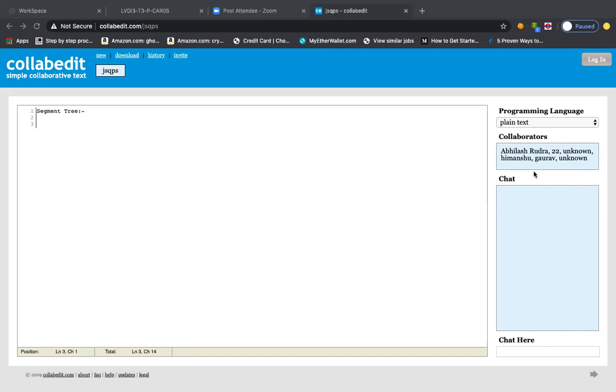Okay, seems like most of you are in third year. Okay, good enough. And how many of you are already aware of the segment tree and know how to code it? Is there anyone who has written segment tree code by themselves and is very familiar with it? Okay, that's good.